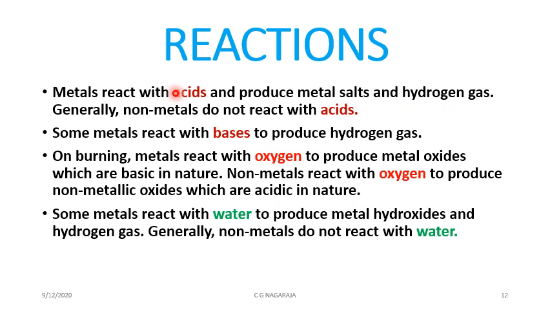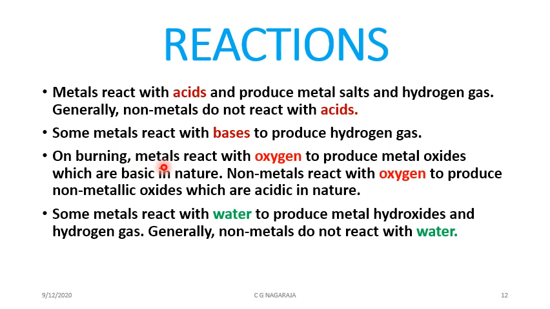Now a few examples are given. Metals react with acids and they produce salts of the metals and hydrogen gas. Generally, non-metals do not react with acids. Some metals react with bases and they produce hydrogen gas.